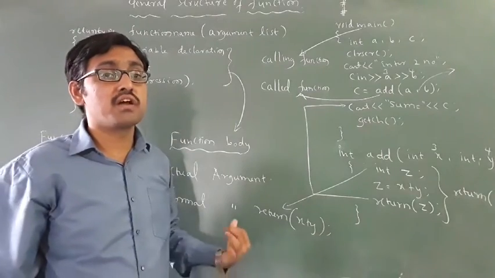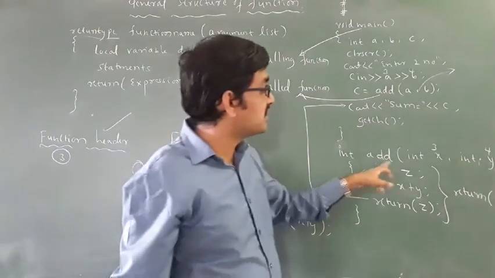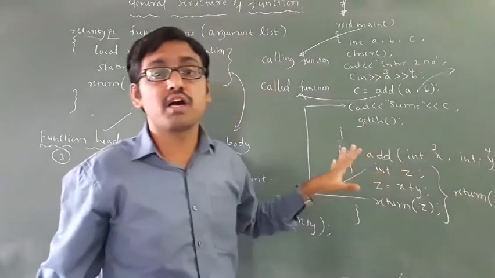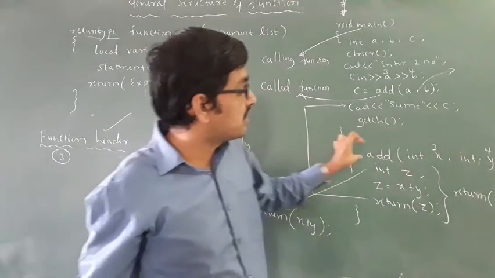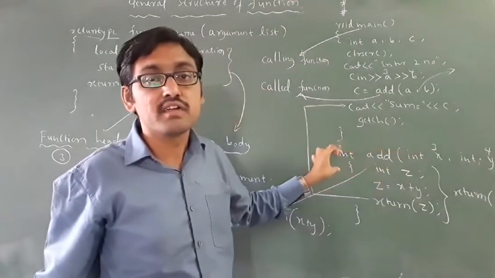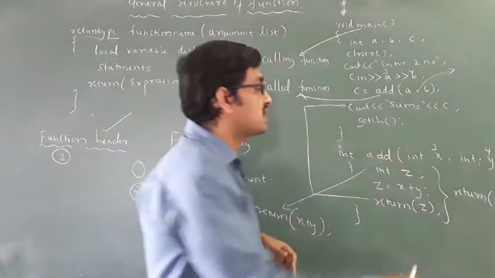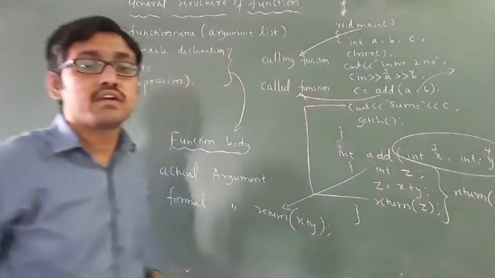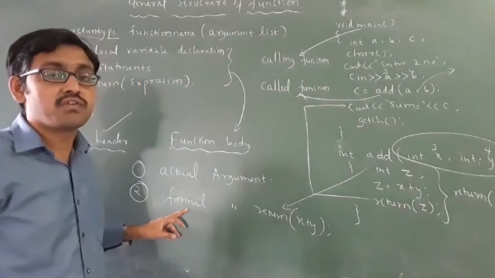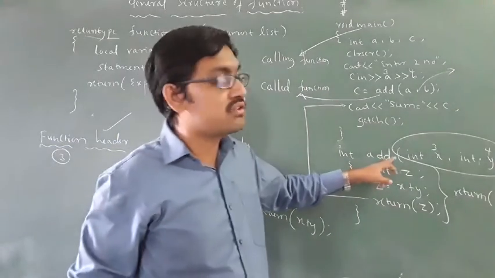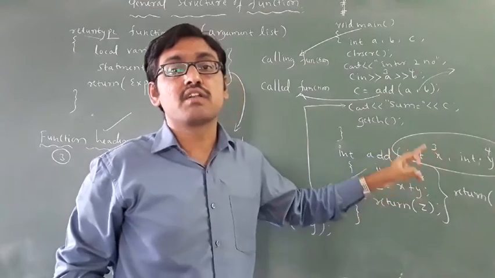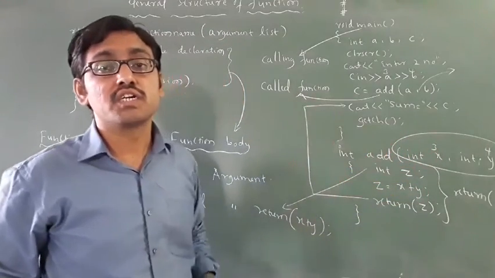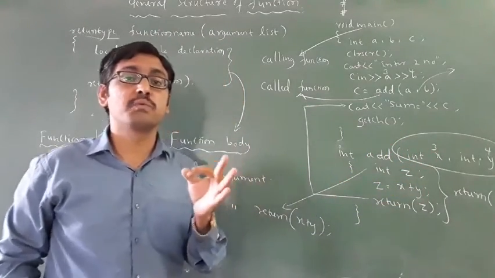Which are the formal arguments? See, x and y are the formal arguments. Why? If a variable is declared in a function header, these are called formal arguments. Formal arguments you always have to write in the function header. These points you have to remember.